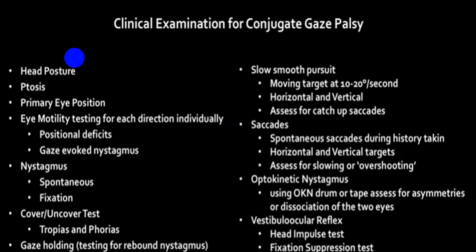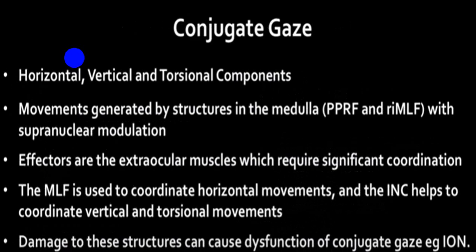Vestibular ocular reflex will help to differentiate between supranuclear and infranuclear palsy or nuclear palsy, and examine both eyes for conjugate movements in different gaze, that is horizontal gaze, vertical gaze.